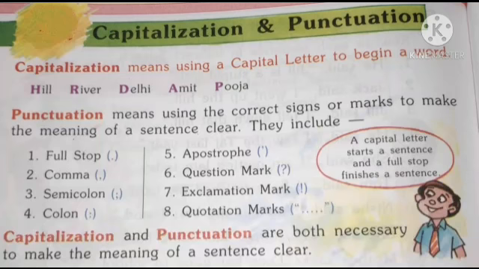We use punctuation marks to make the meaning of a sentence clear. They include full stop, comma, semicolon, colon, apostrophe, question mark, exclamation mark, and quotation marks.